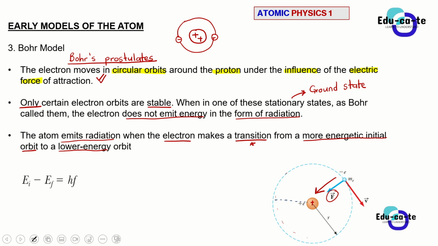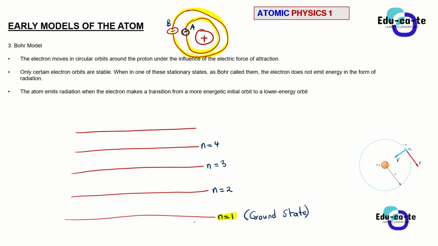That is what Bohr's postulate was stating: only certain electron orbits are stable, and when in one of these stationary states, the electron does not emit energy in the form of radiation. So when an electron is in its ground state, which is the energy level n equals 1, it is in its ground state.